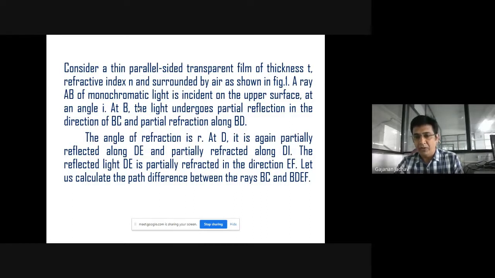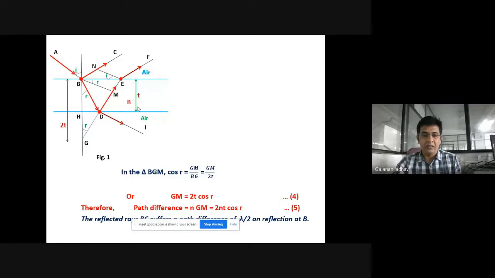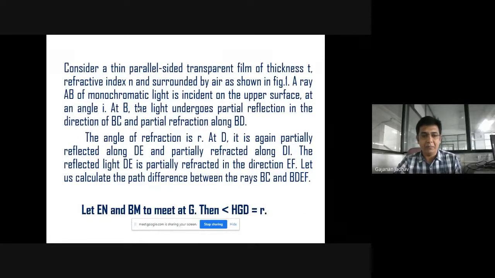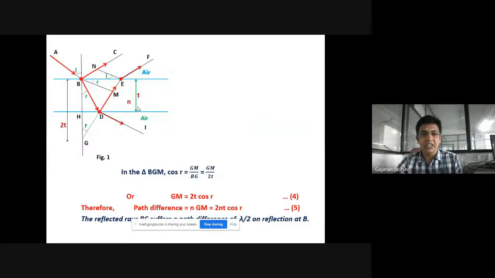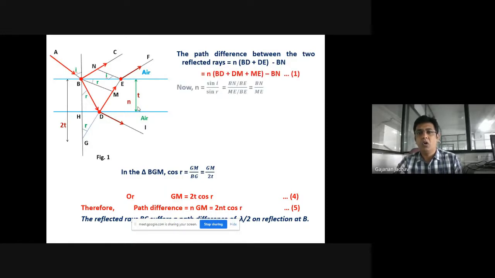So at last what we have done, we have calculated the path difference between the rays BC and BDEF. So how to calculate it? This was the consideration, where we have EN and VM. We have considered that it meets at a point G, then angle HGD, that we call the angle of refraction, and the path difference between the two reflected rays, we have written as n of BD plus DN minus BN, and then we got this equation 1, and we know that refractive index is nothing but the ratio of sine of angle of incidence upon sine of angle of refraction.